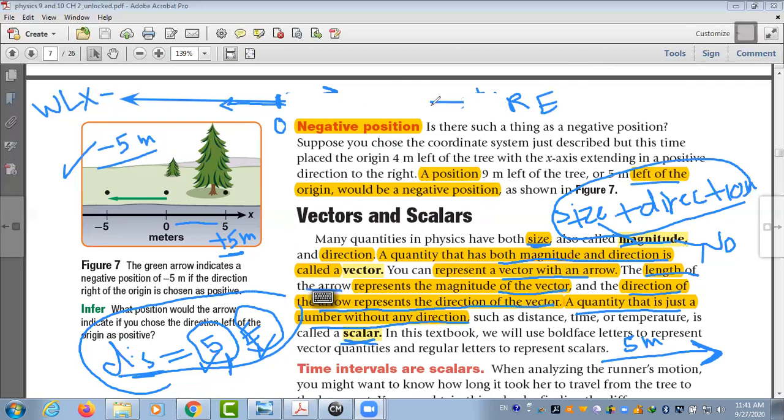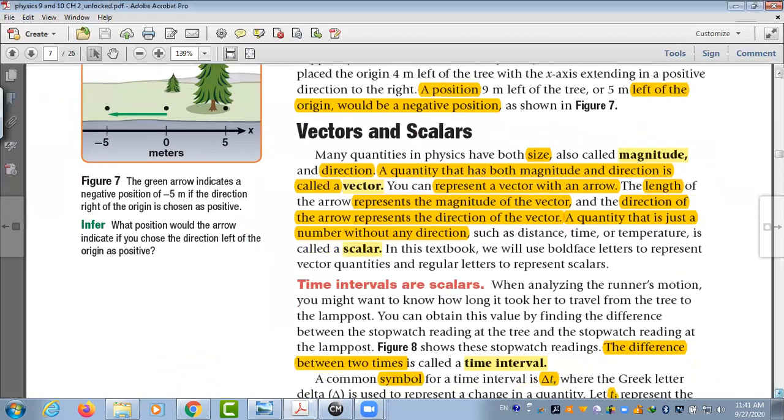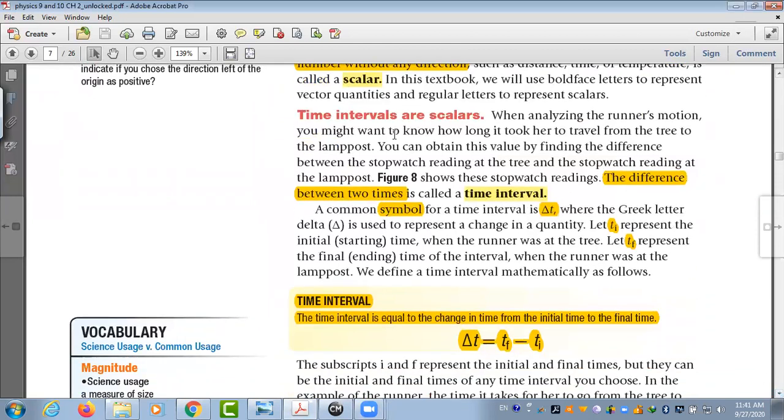Okay, and now we will discuss some concepts: is this quantity a vector or a scalar? Time interval. In general, we said time is a scalar, right? In general, time intervals are scalars. Why are they scalars? Because they have no direction, or we can describe them using only a number or a magnitude.